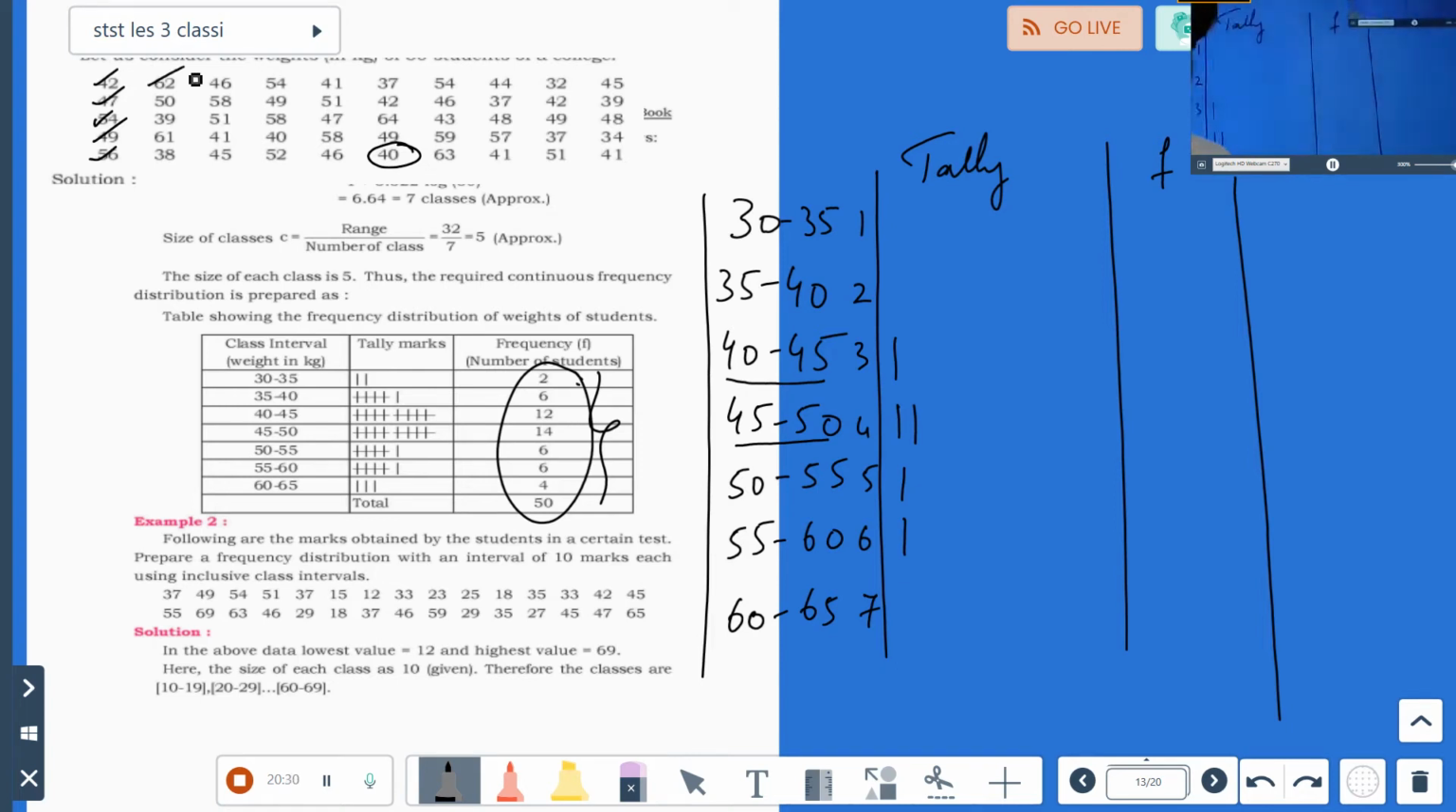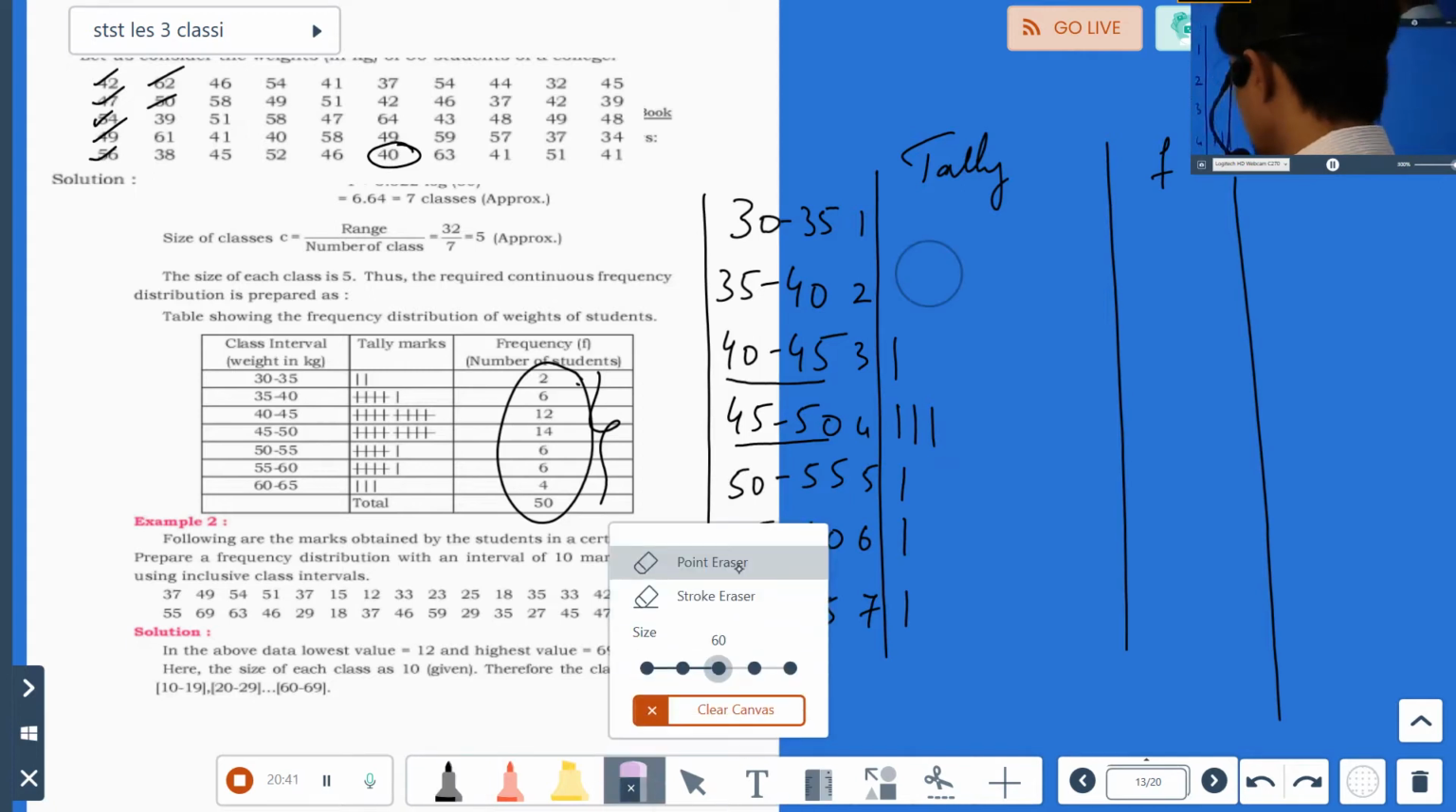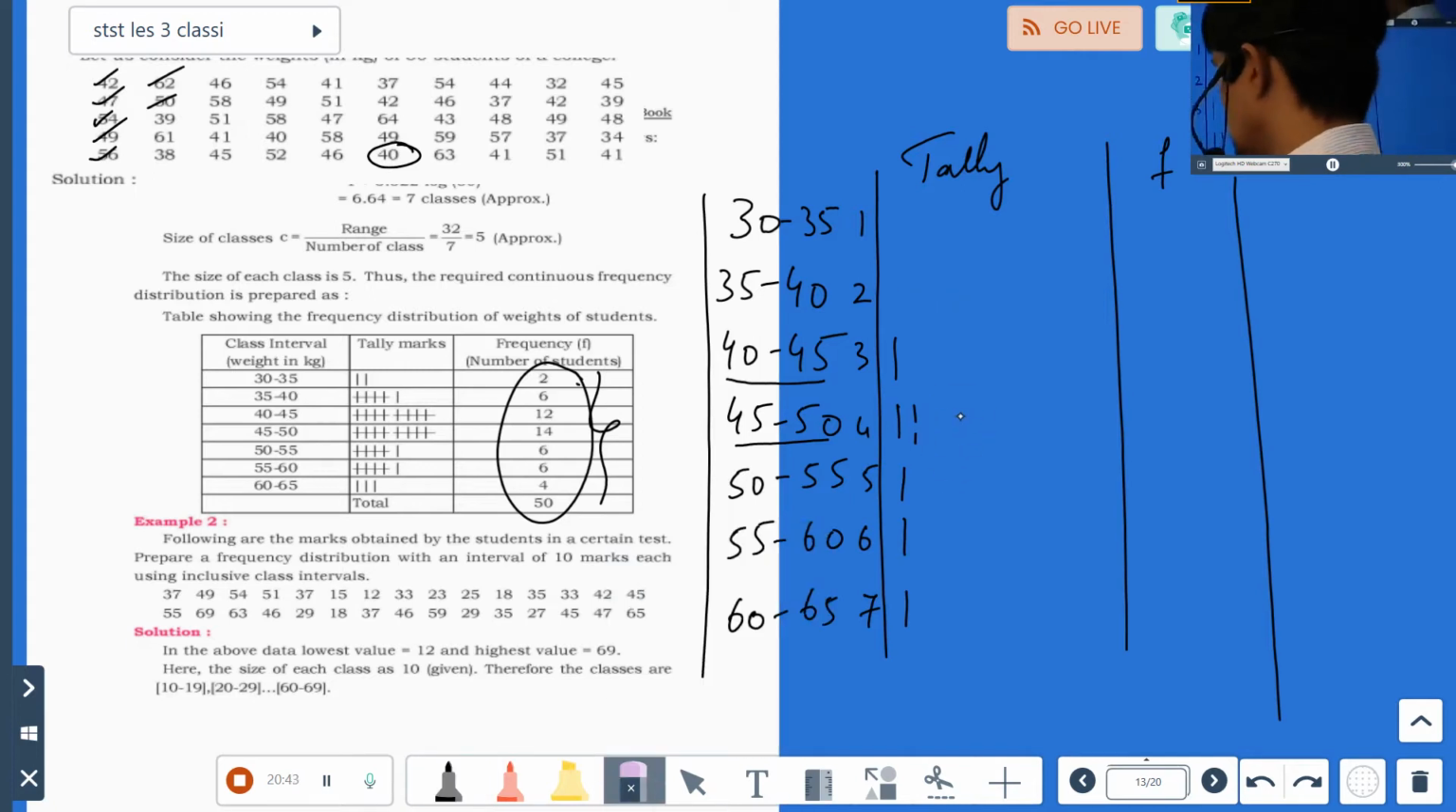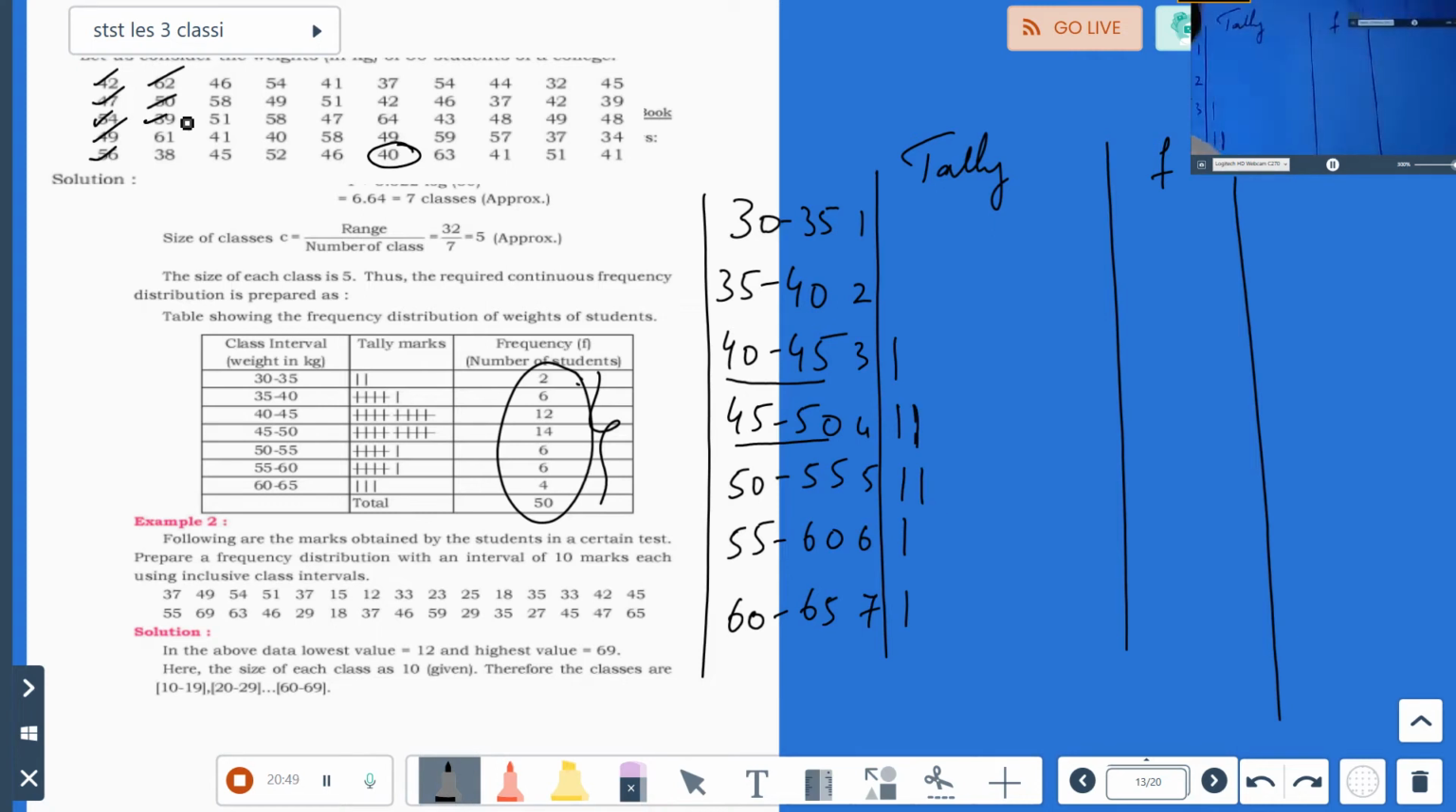Next 62. Where is 62? 62 lies here. 1. Then 50. Where will we put it? Here. See, I have put it here. Sorry, I have put it wrong. You can put it there also. As I said, I'll rewrite it. 50, I have put it here. Okay. Then 39.